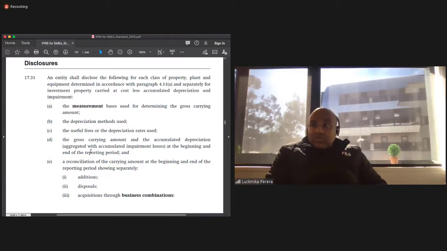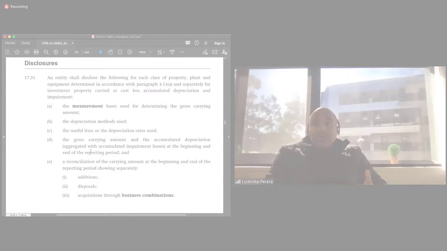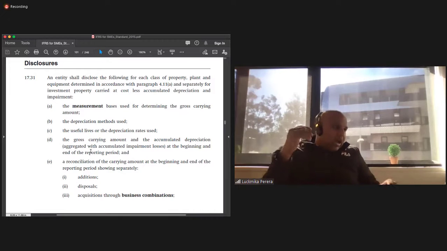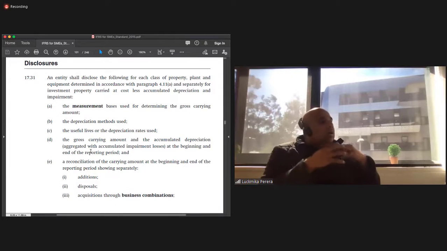The measurement base used for determining the gross carrying amount, the depreciation method used, useful life or depreciation rates used, and so forth. So there are different aspects. In other words, I'll classify this as comprehensive disclosure of property, plant, and equipment needs to be made when you are looking at it.